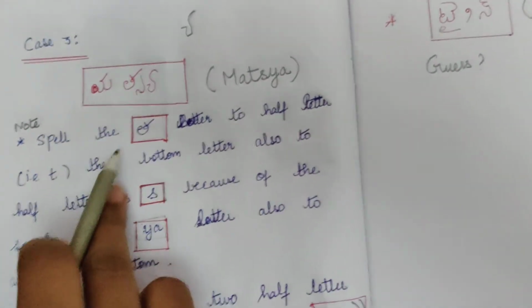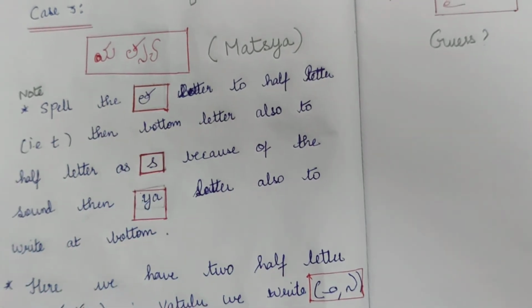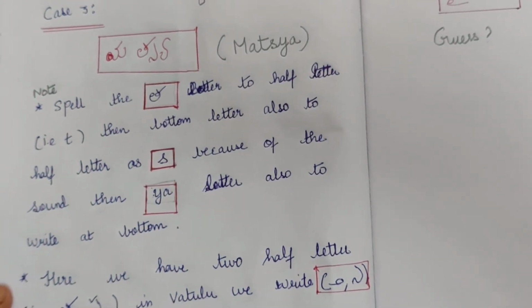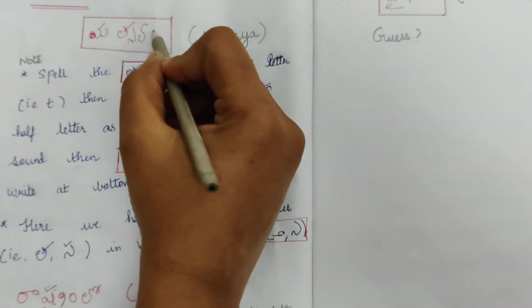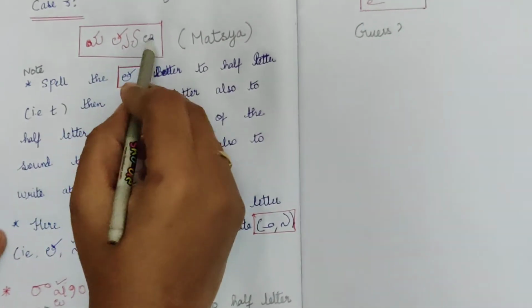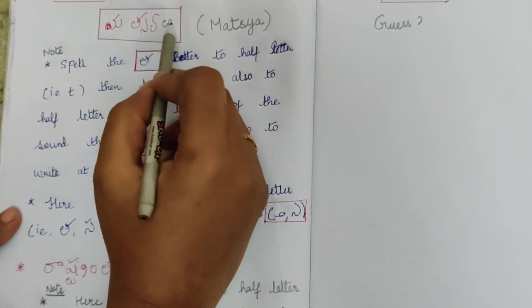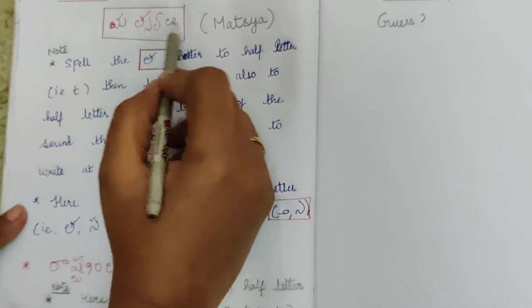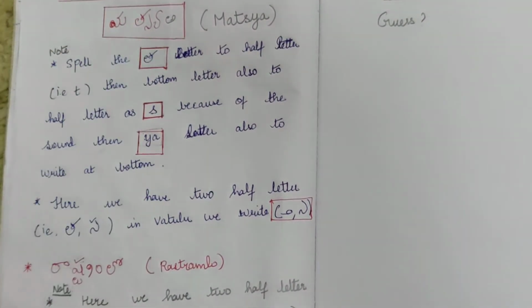So spell the letter ta with the half letter it. Then in the bottom letter we have two vattu. One is sa, so you have to pronounce it as is, and ya. Next, avataram means we have to write a at the top itself. Avataram. So you will be writing it here. Since the vattu has been completely done, you will be writing the a normally in the top line itself. So Matsya.